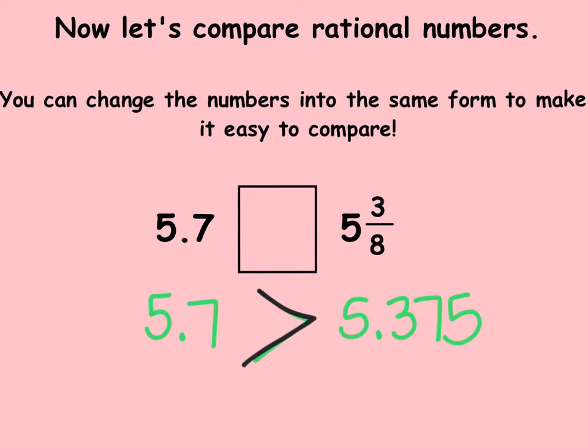Okay, here we go. Here's our answer. So in order to change 5 3/8 to a decimal, I divided 3 by 8, and that gave me 0.375. So if I'm comparing, I have a 5 in the ones place, so that means we need to move on to the next part. We have a 7 and a 3 in the tenths place. 7 is larger, so that means 5.7 is greater than 5 3/8.